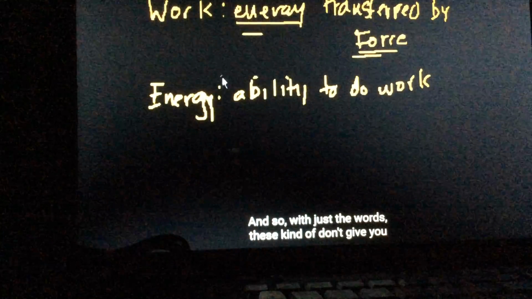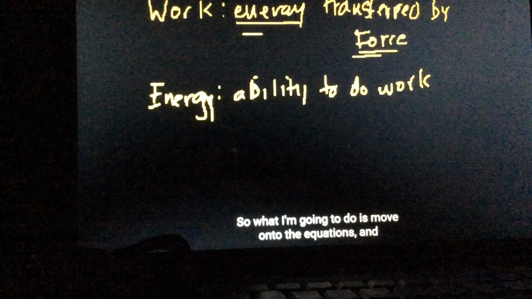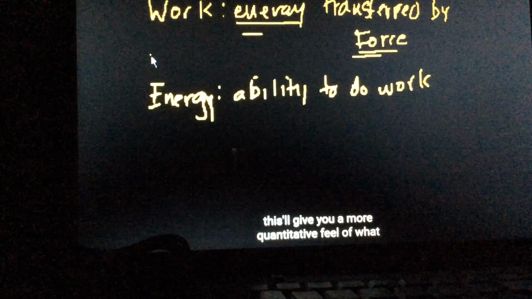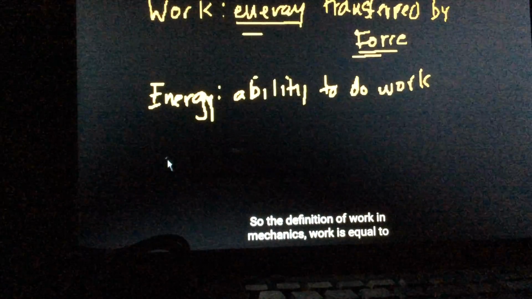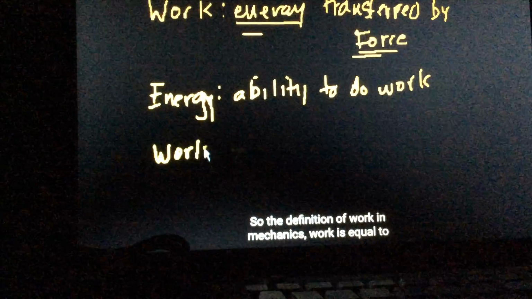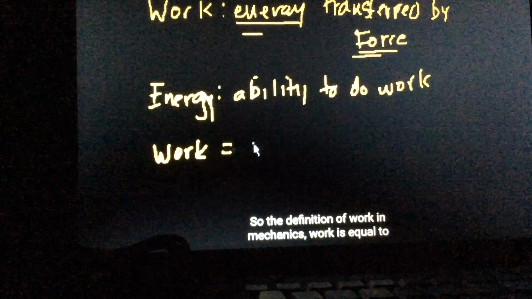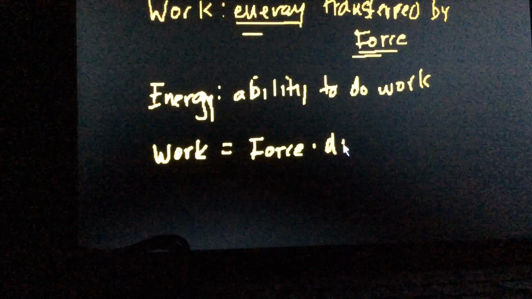And so with just the words, these kind of don't give you much information. So what I'm going to do is move on to the equations, and this will give you a more quantitative feel of what these words mean. So the definition of work in mechanics: work is equal to force times distance.